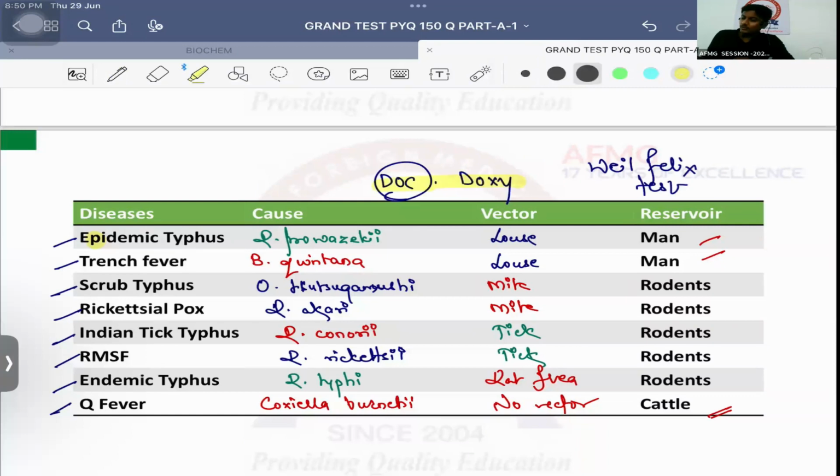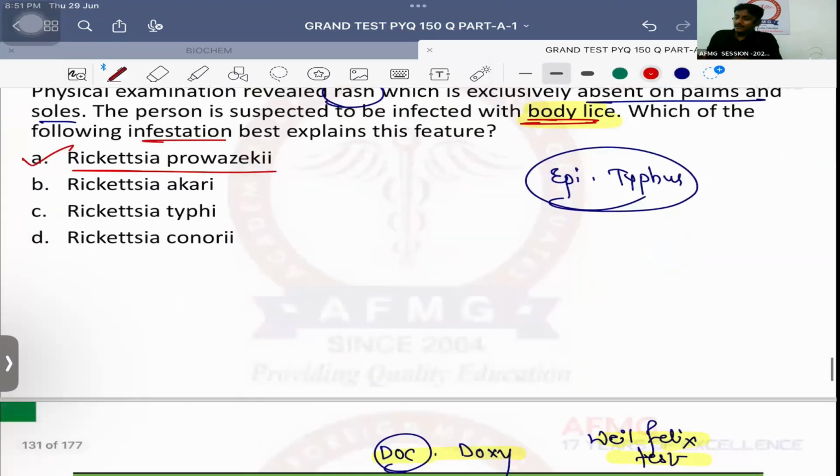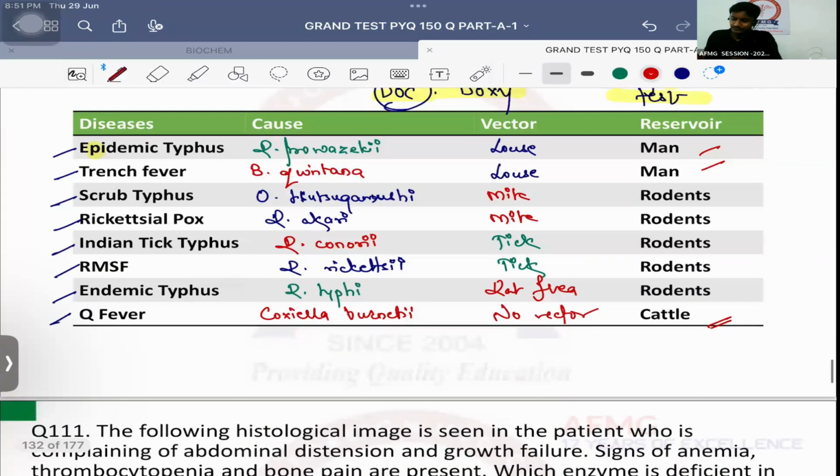Test which is done, question have been asked on both of them. Weil-Felix test. Please remember that. ठीक है? So यहाँ पे body lice है, मतलब either it can be trench fever or it can be epidemic typhus. Now definitely have they given anywhere Bartonella quintana? No. So it is a case of epidemic typhus. So it is a case, causative agent is Rickettsia prowazekii. No issues with this anybody? Please remember this. ठीक है? तो लाइस याद रख लेना, टेबल इजी याद हो जाएगा.